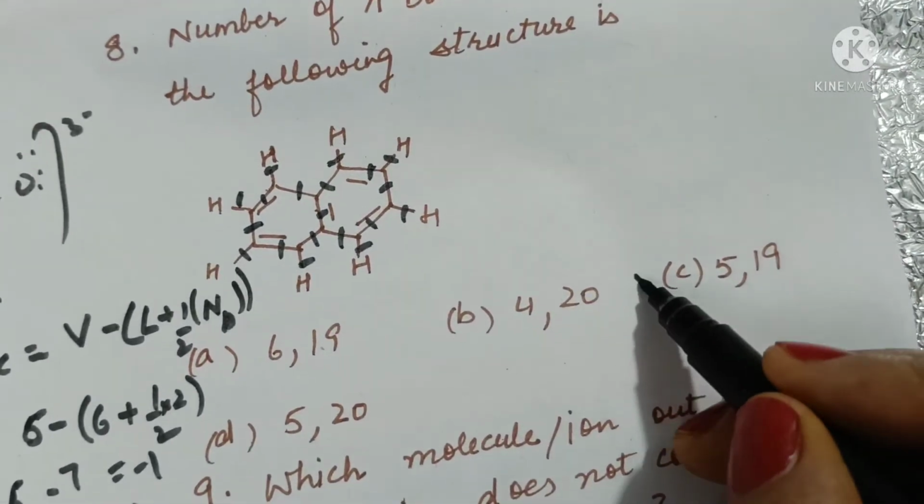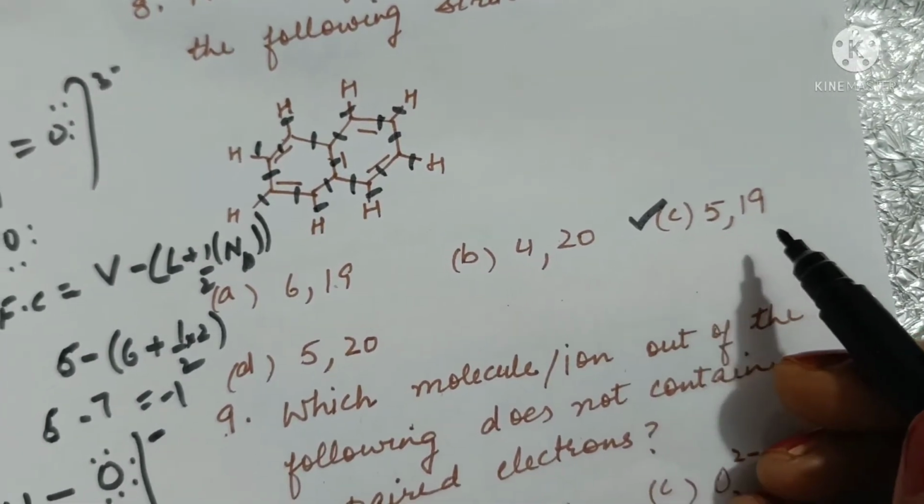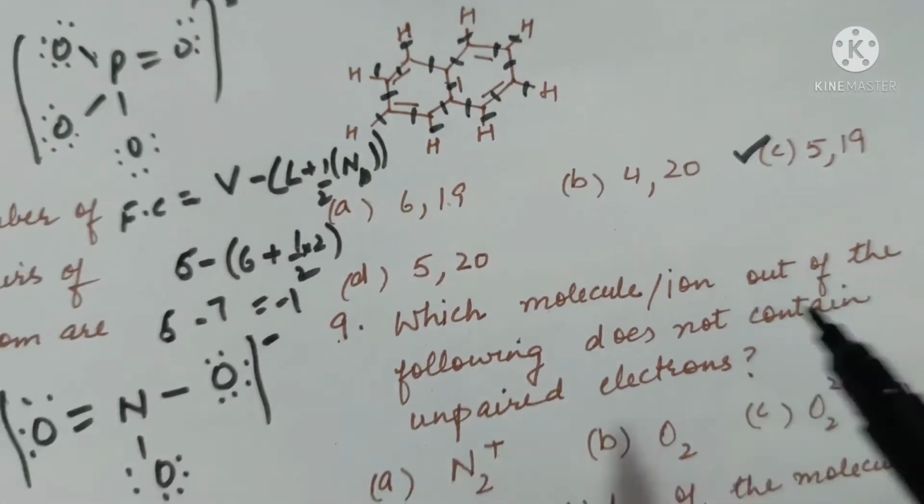So the option is C. It has 5 pi bonds and 19 sigma bonds.